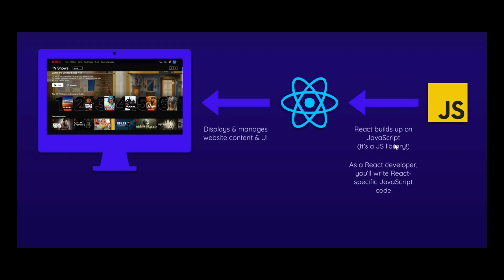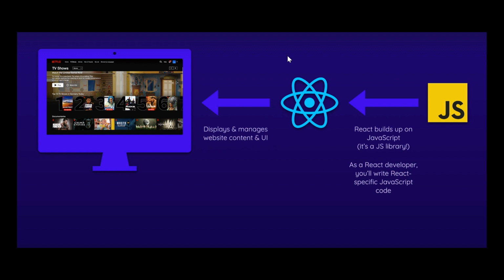So here React builds upon JavaScript. That is the first step. You write code, and when the compilation and all those things occur in the background, React builds up on JavaScript. As a React developer, you will write React specific JavaScript, and after that it will display and manage website content and UI.